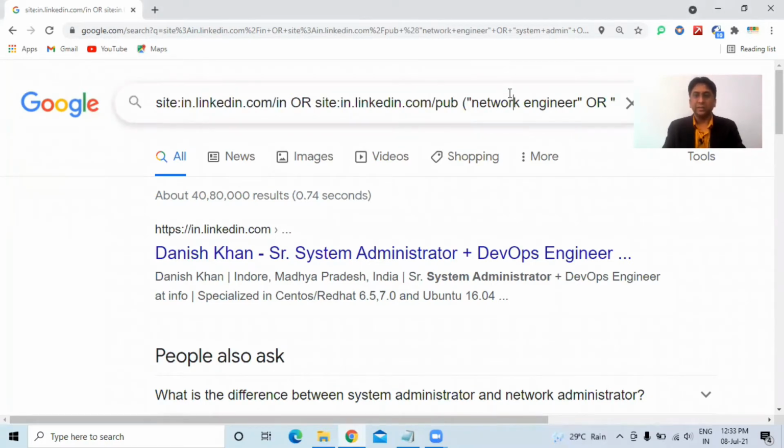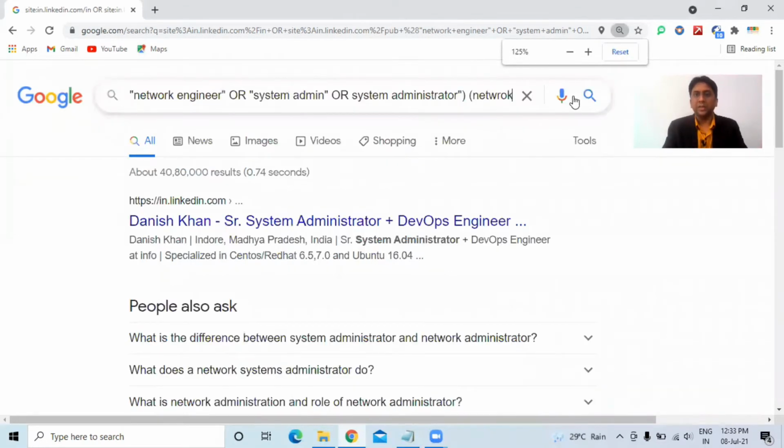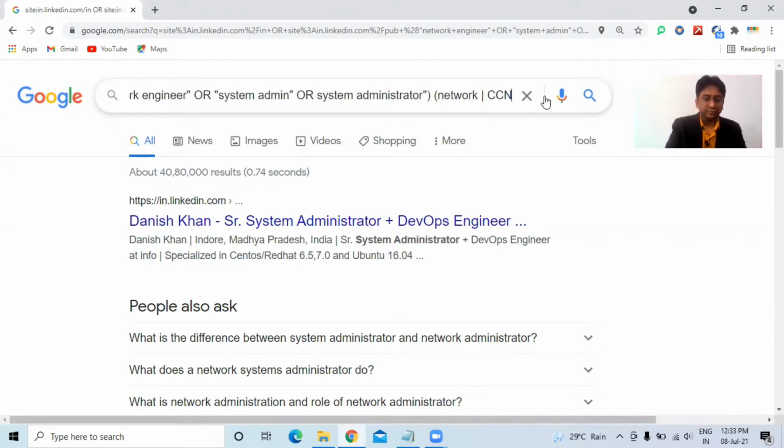Now write some keywords which this profile does. You can write network itself. Let me just reduce the zoom. Yeah, network, or you can write CCNA, or you can write router.